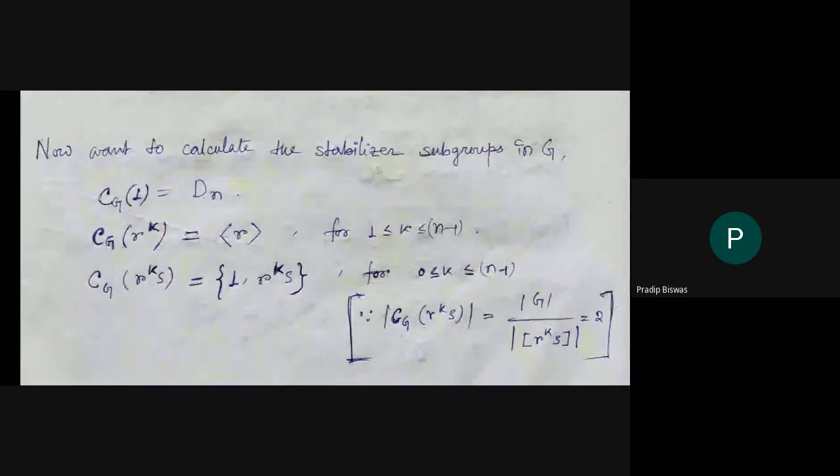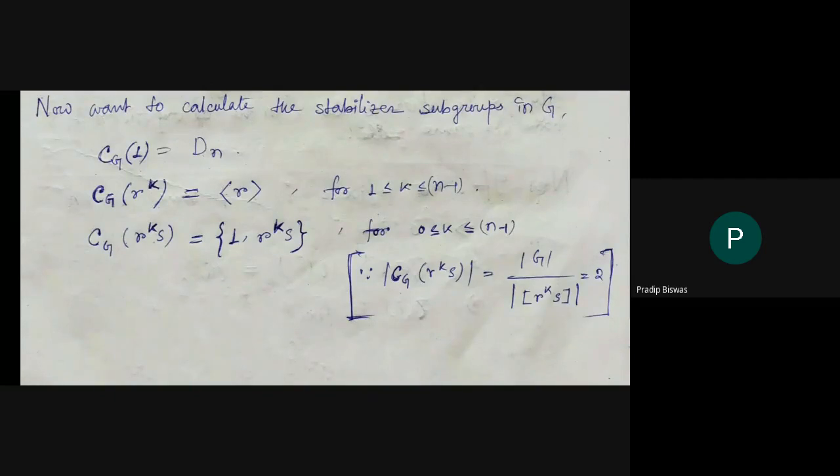The centralizer of R to the power k is equal to the subgroup generated by R, because the G orbit represented by R to the power k has cardinality 2, so the order of G by the order of the orbit is 2n by 2, that is n, and we have only one subgroup of order n, the subgroup generated by R. For the other elements R to the power k into s, for any k from 0 to n minus 1, the centralizer of R to the power k into s is equal to 1, comma R to the power k into s, because the orbit has cardinality n, so 2n by n is equal to 2.